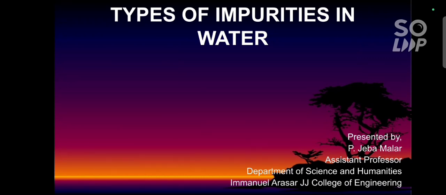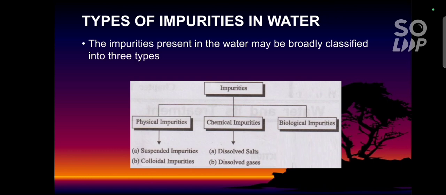Today we are going to see about the topic types of impurities in water. So everyone knows about water, isn't it? Water is the most important compound for human beings, animals and plants. 80% of Earth's surface is occupied by water. The chemical formula of water is H2O. It contains 2 hydrogen atoms and 1 oxygen atom.